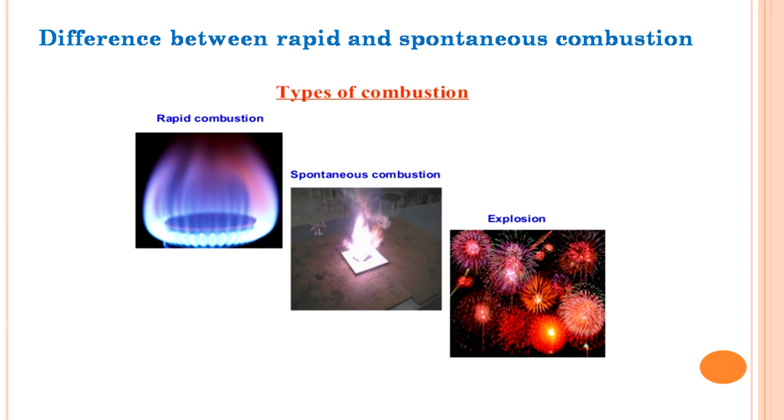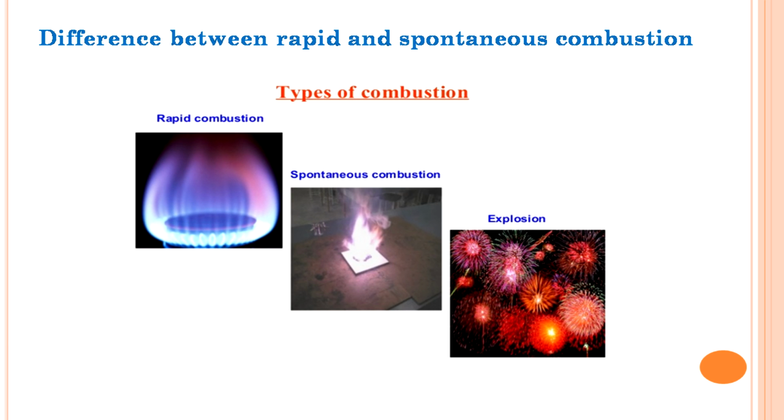Then come the differences between rapid combustion, spontaneous combustion and explosion. If we talk about spontaneous combustion, only a spark will come. It happens because the auto ignition temperature of that particular combustible substance is near the surrounding temperature.